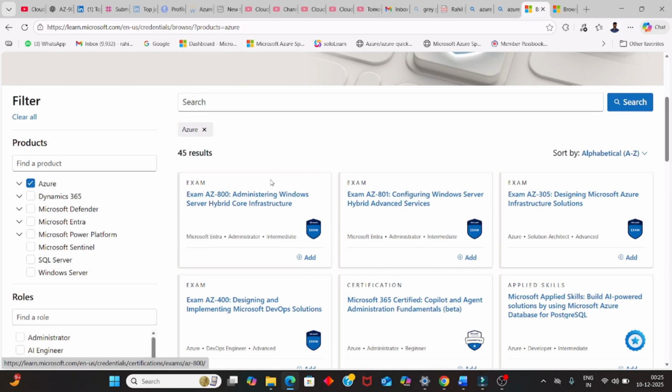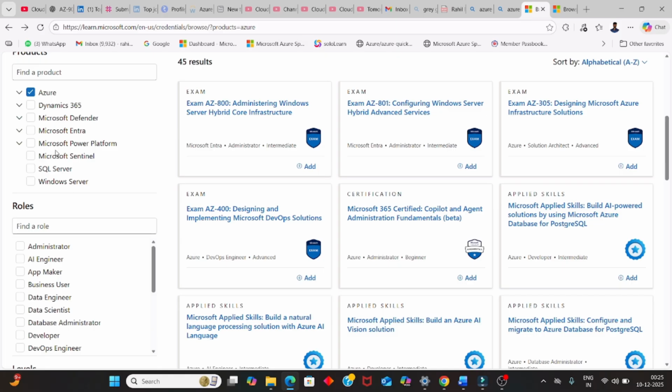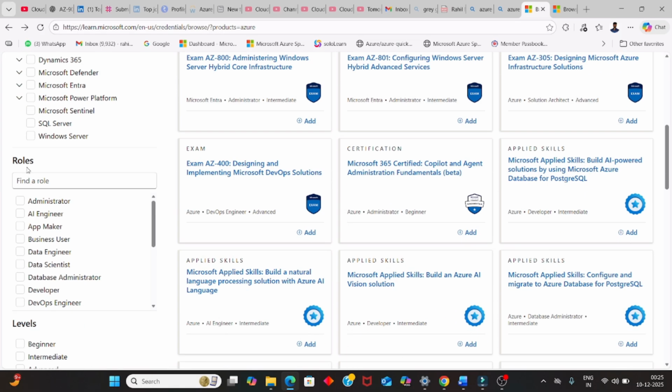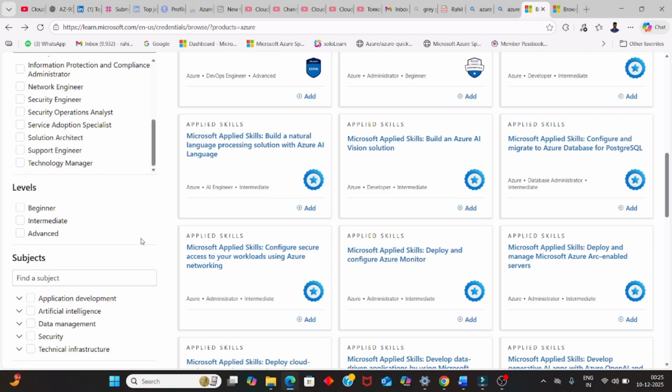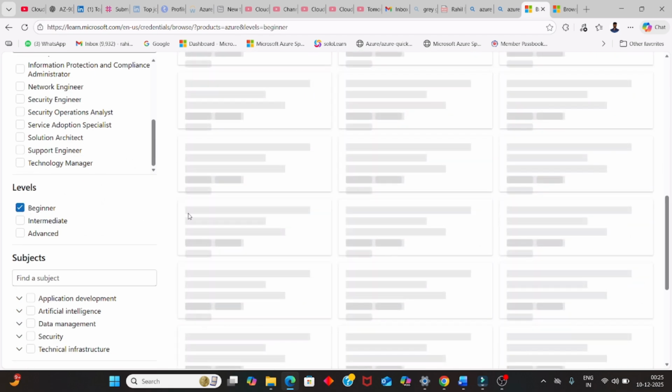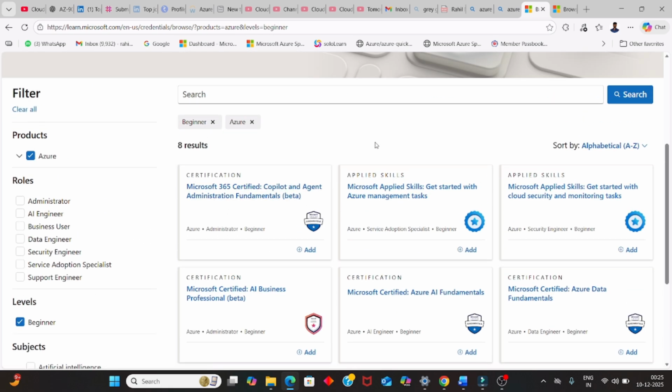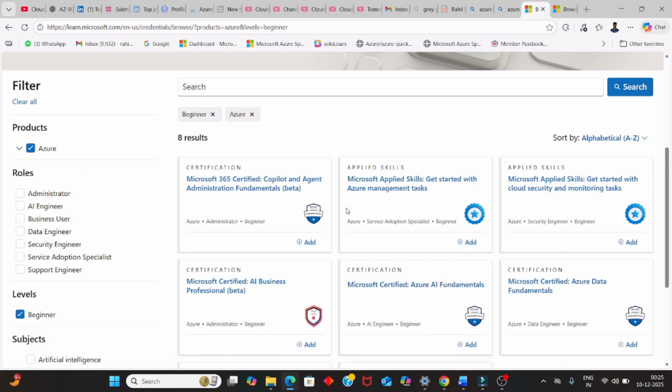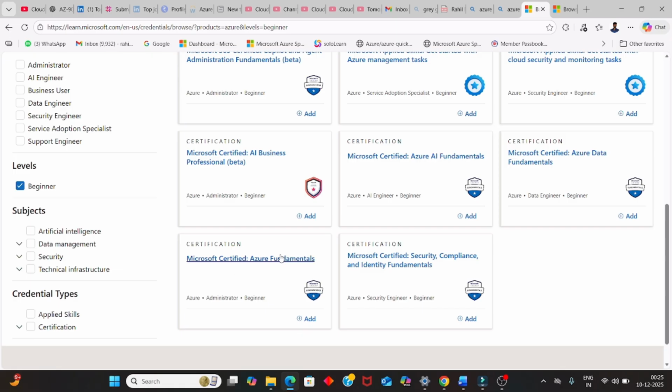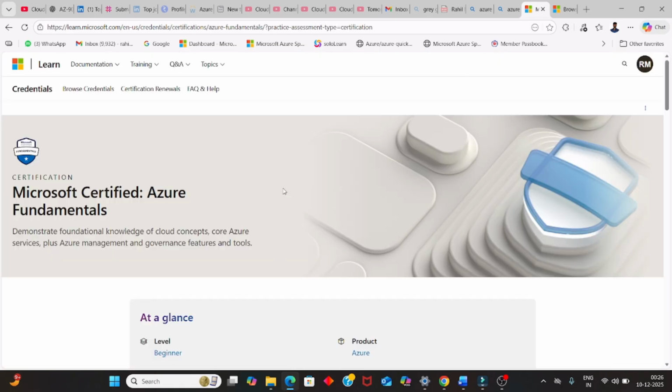On the left, you can also filter these certifications by roles and level as well. Let's filter it by the beginner level. Now we can see all of the beginner certifications, like AI Fundamentals, Azure Data Fundamentals. So let's go with Azure Fundamentals, which is the basic one. I'm just trying to explain how you can schedule your first certification. Let's make this a little bit slow so that everyone can follow what we are doing here.